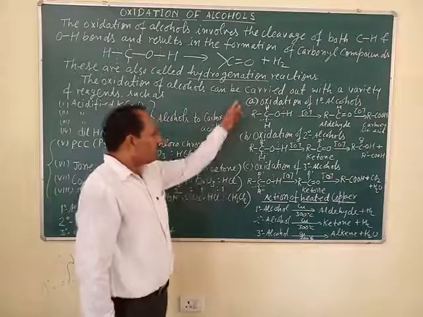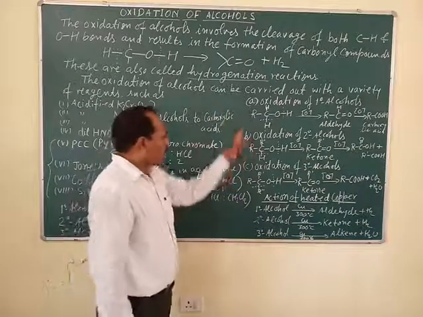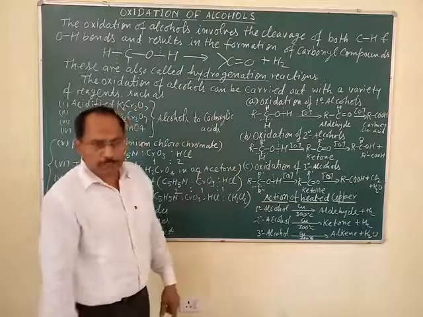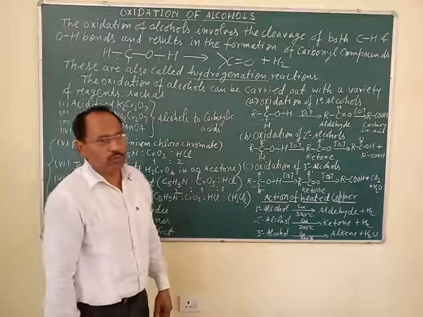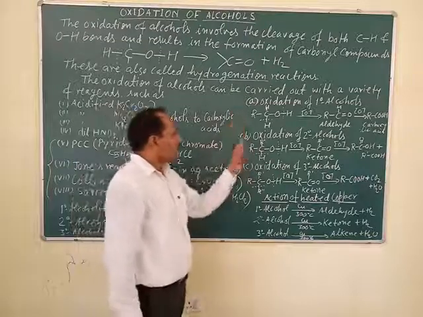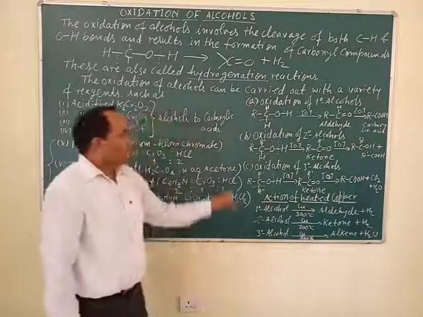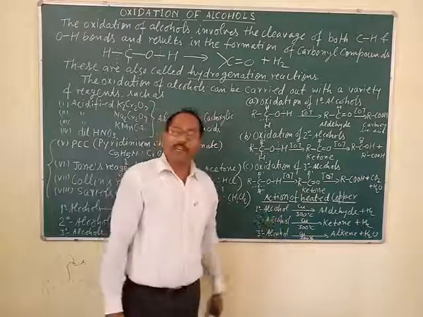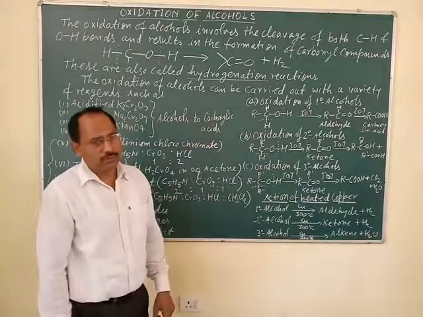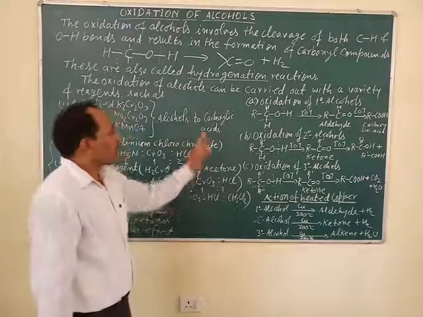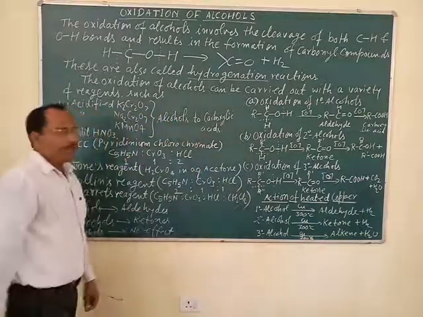This chemical property of alcohols can be used to distinguish between primary, secondary and tertiary alcohols, because their oxidation products contain different numbers of carbon atoms. With the help of these reactions, one can distinguish between primary, secondary and tertiary alcohols.